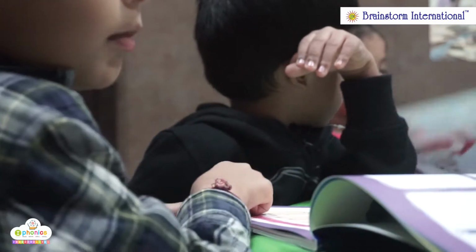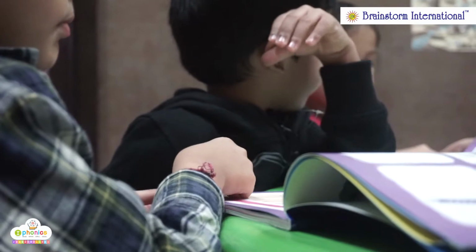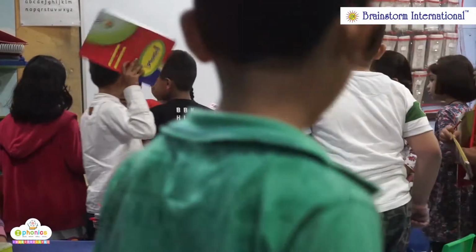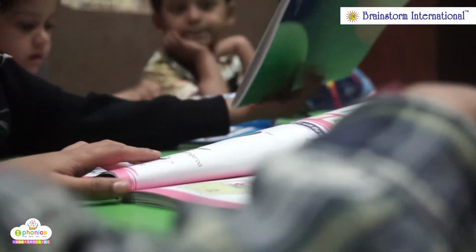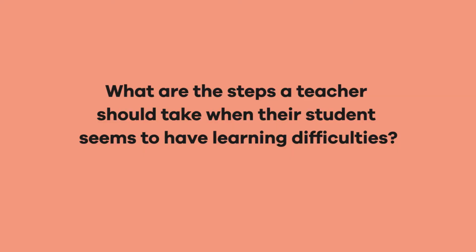If a child is a slow learner or if a child is struggling with learning difficulty, the first thing is we need to identify these kinds of children. And how we are going to identify is that there has to be an assessment that has to be done. Once we are done with the assessment, proper guidance is provided to the parent and the child.